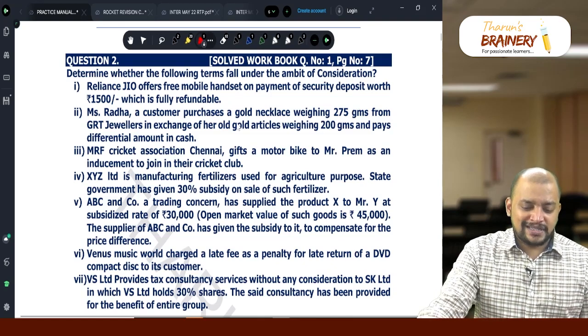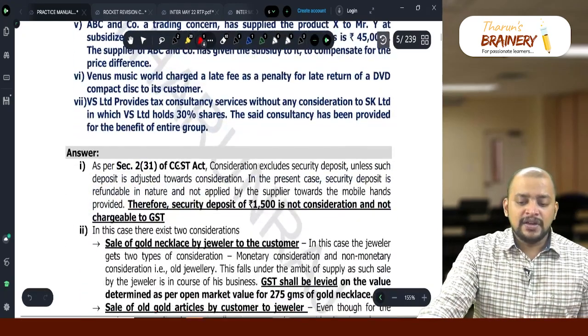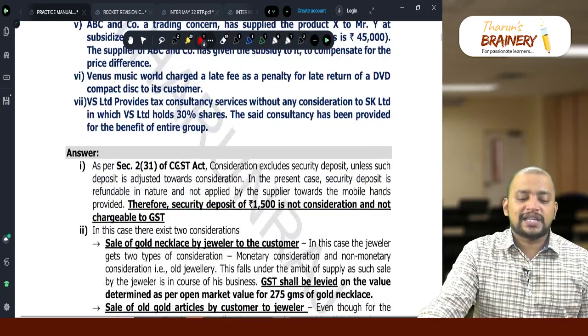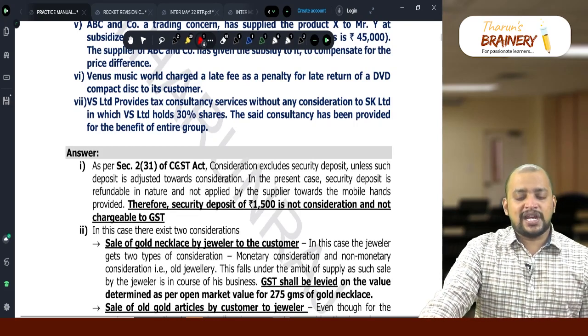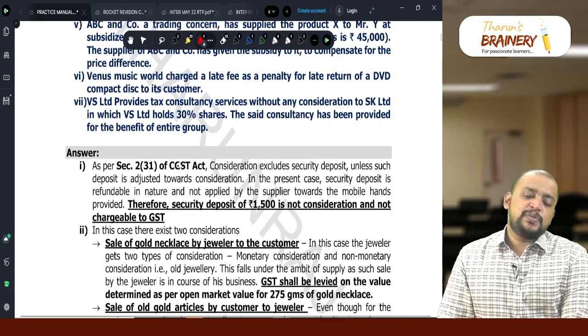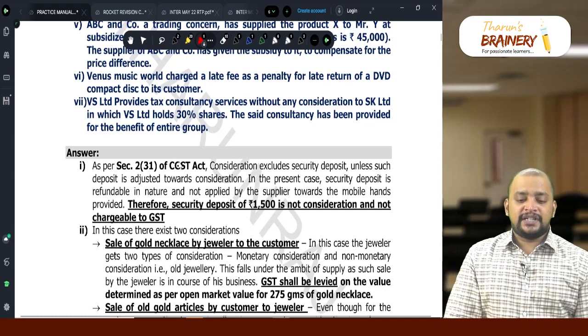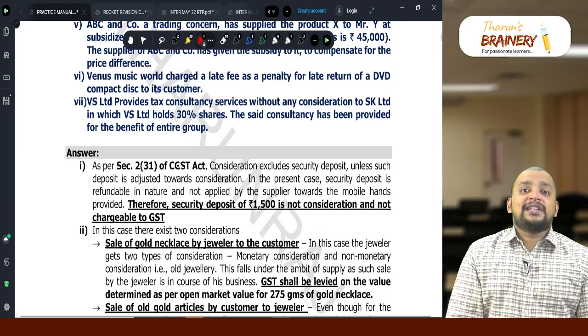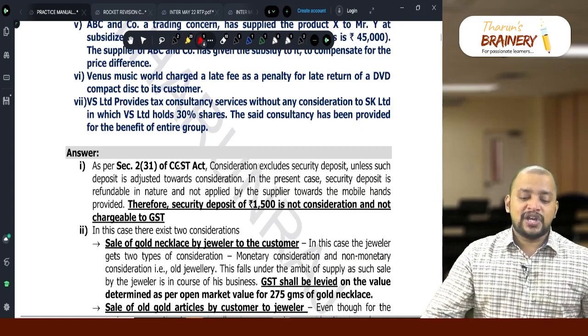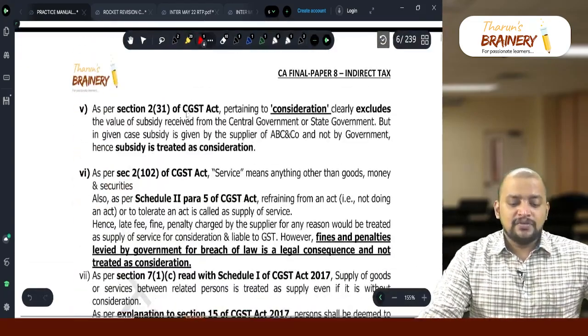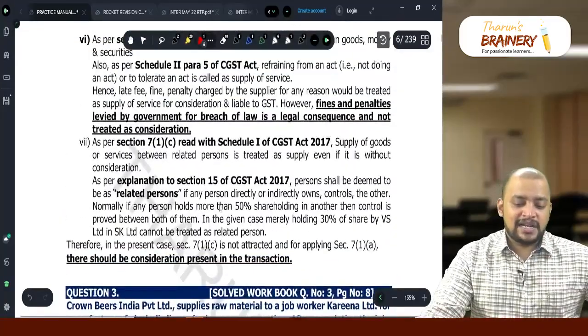VS Limited provides tax consultancy services without any consideration to SK Limited, in which VS Limited holds 30% shares. The said consultancy has been provided for the benefit of entire group. This is not a transaction between related persons, because holding 30% shares in one business will not make it a related party transaction.